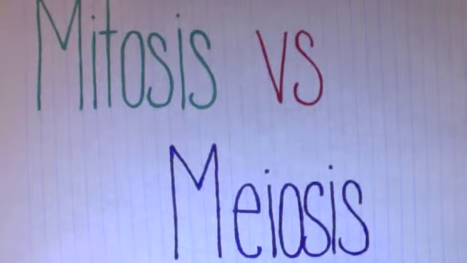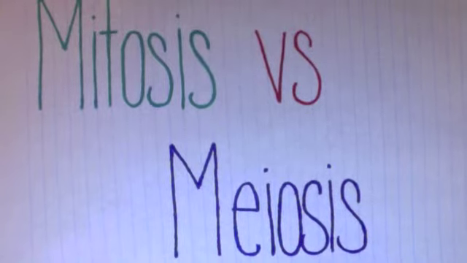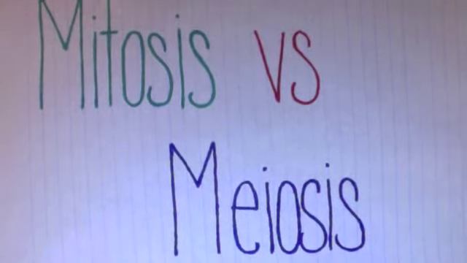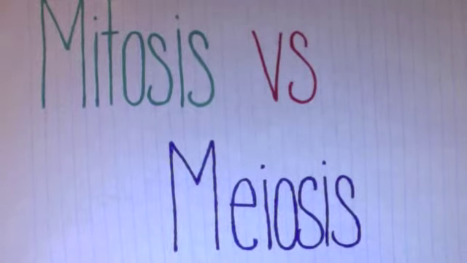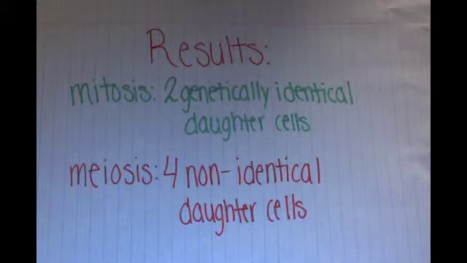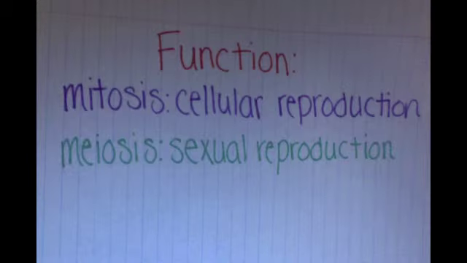While mitosis and meiosis are both processes of cell division where genetic material is shared between parent and daughter cells, there are some major differences. During mitosis, 2 genetically identical daughter cells are formed, while during meiosis, 4 non-identical daughter cells are formed. Mitosis has a function in cellular reproduction, while meiosis' function is in sexual reproduction.